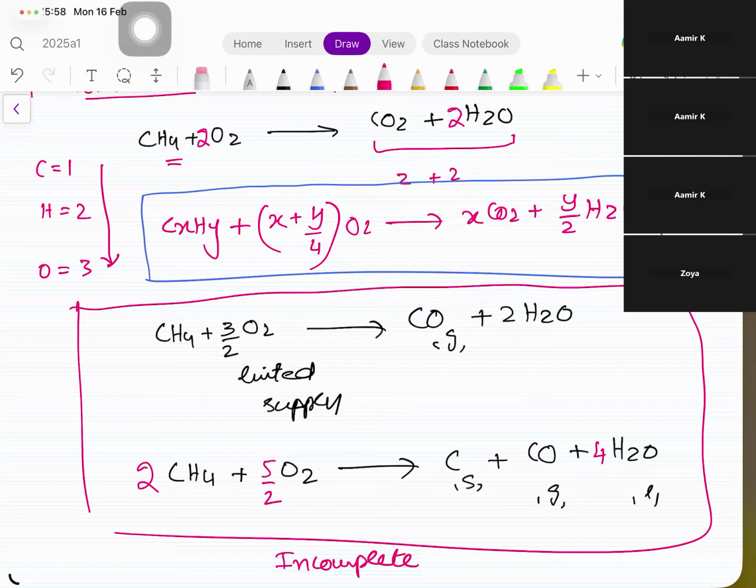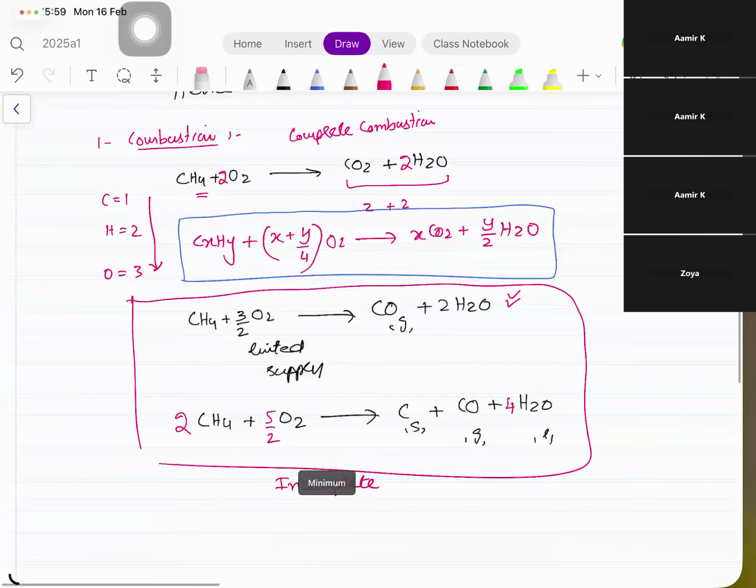Okay, मैंने कहा ना वो at times जब long carbon chain होती है, but you are not supposed to learn when you have to write. When he asks you to write, then write this equation. But at times वो ये वाली equation दे देता है. That's why I let you know ताकि आपको पता हो कि ये वाली भी incomplete combustion से बनती है. Okay.